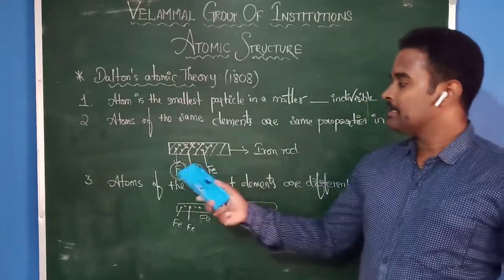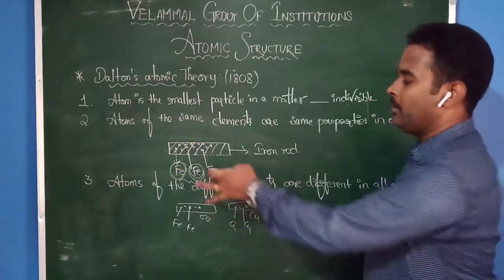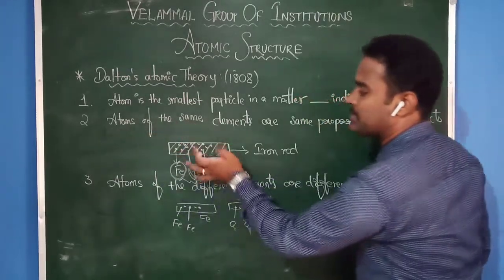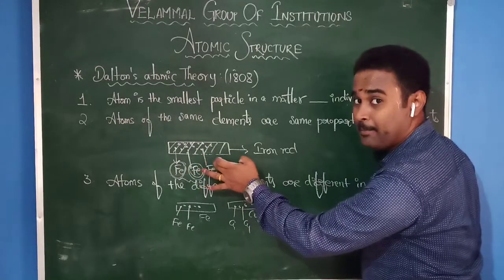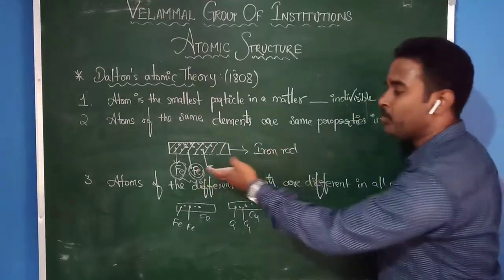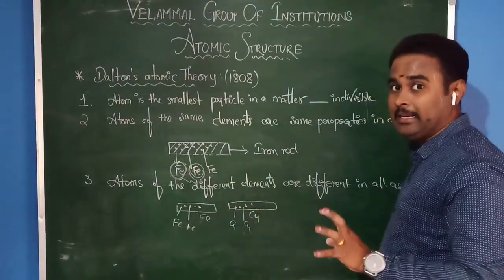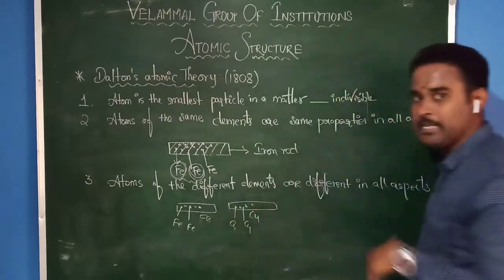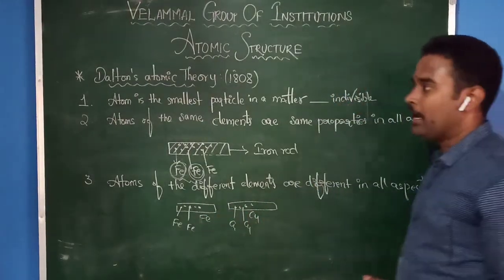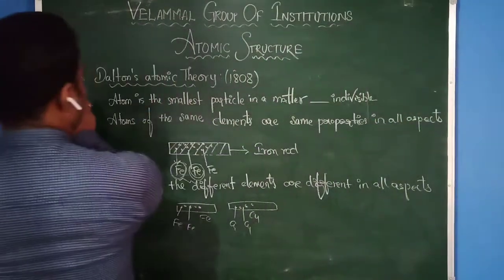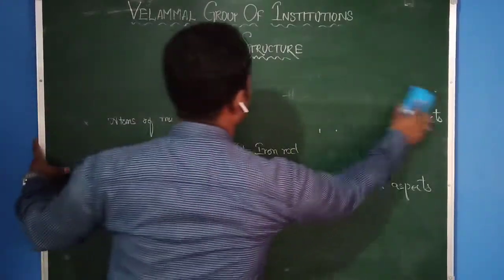That means atoms of the same element have the same properties in all aspects, yes, because of the same atoms. But it is different in different elements. Am I correct or wrong? Yes. Okay, let us see the fourth important postulate in John Dalton's theory.